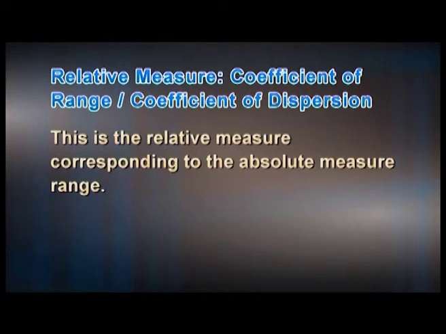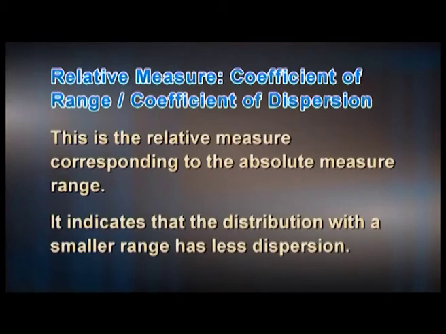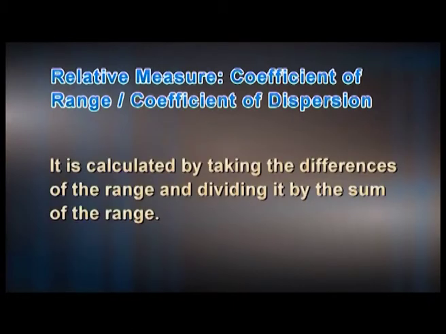Relative measure, coefficient of range or coefficient of dispersion. This is the relative measure corresponding to the absolute measure range. It indicates that the distribution with smaller range has less dispersion. It is calculated by taking the difference of the range and dividing it by the sum of the range.